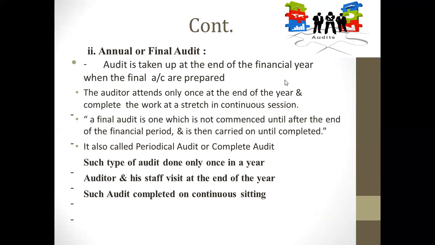Such type of audit is done only once in a year. An auditor and his staff visit at the end of the year. Such an audit is completed in a continuous sitting, and it has different kinds of reports like qualified opinion, unqualified opinion, disclaimer of opinion, or adverse opinion, which we will learn in the later part.